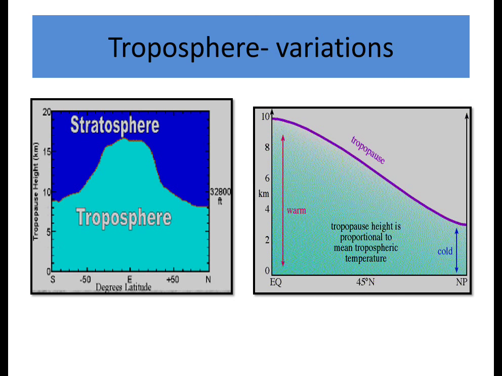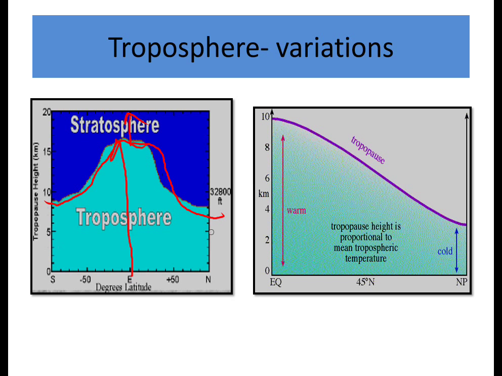So here we can see this is the equatorial region. The height is up to 15 kilometers. It can further increase up to 20 kilometers, depending upon the season. Whereas when it moves towards the polar region, the height of the troposphere decreases slowly, because it's a cold region and a dry region.